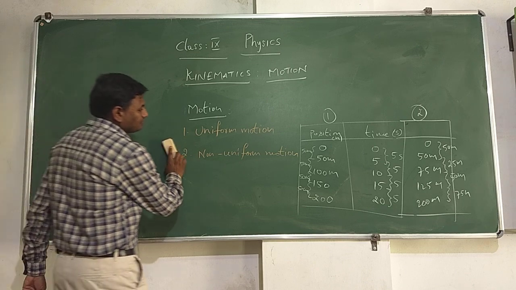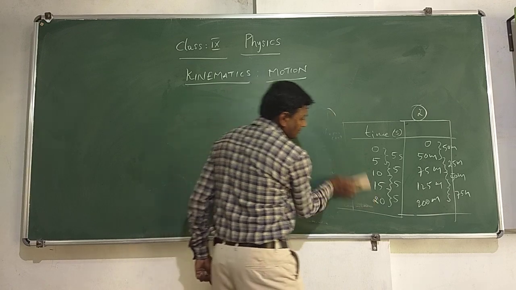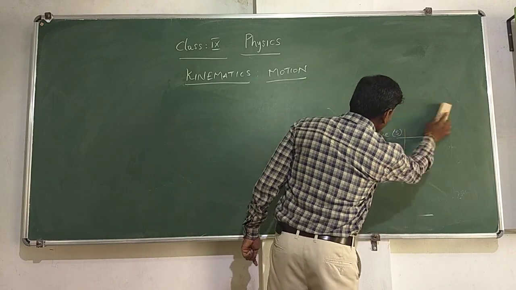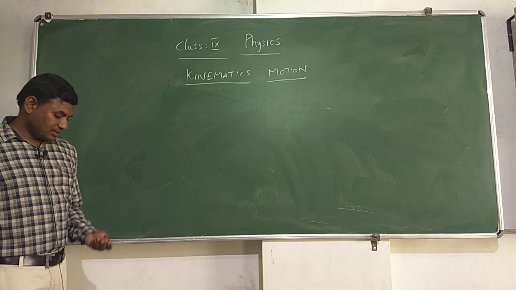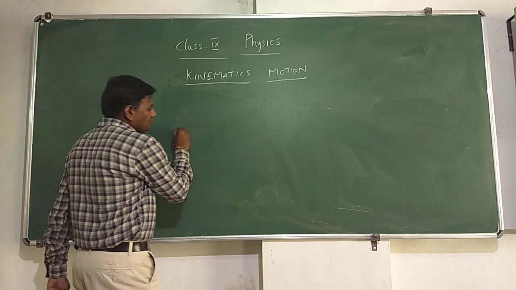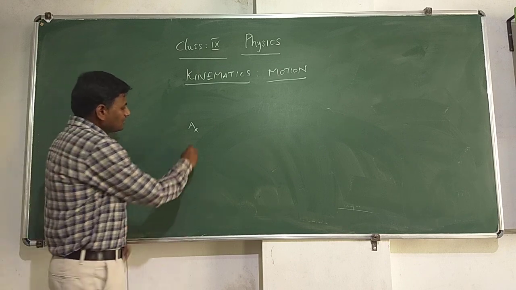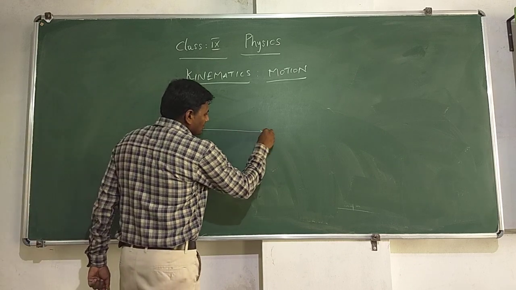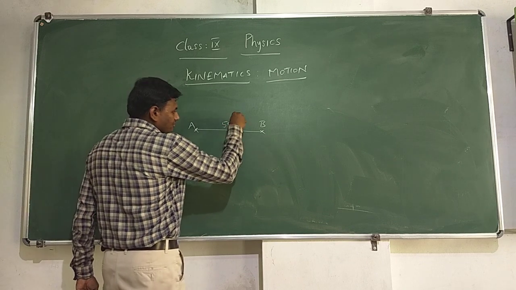Now, let us see motion in a straight line. Consider an object which is at point A. Let us consider a point B which is at 50 meters from this.